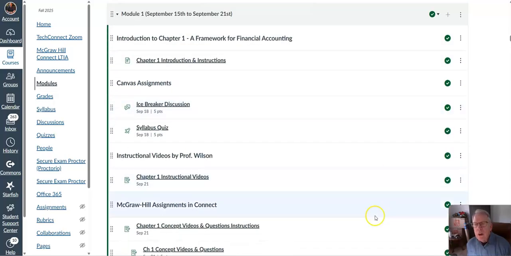So as we get started in the course, here you're going to see each chapter has a little bit of an introduction and instructions. And if you proceed down through the modules, I'll say that over and over again, this is the easiest way to stay organized, other than using the course assignments by due date, copy from the syllabus that I just went over.